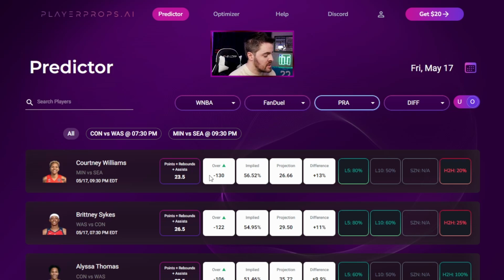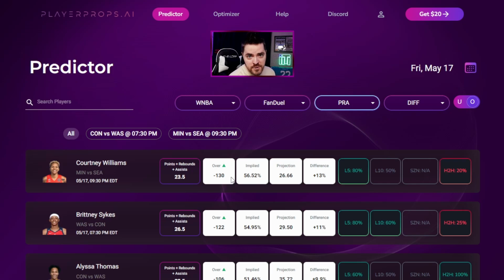FanDuel gives it minus 130 over odds, which implied is the exact same thing as this. What FanDuel first does is they say, what are the odds we give Courtney Williams for going over 23.5 PRA? Based on their models and their AI, they say she has a 56.52% chance. On their system they start with that, and then they turn it into the mathematical value on the odds format, which is minus 130.